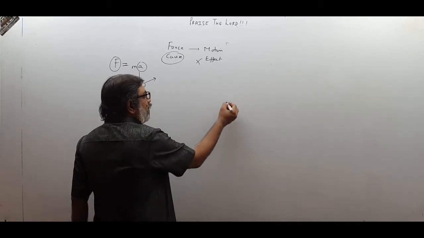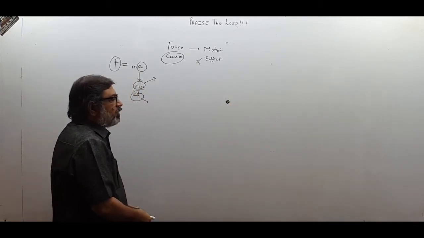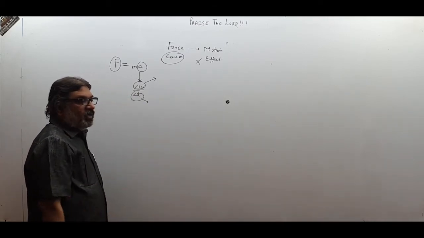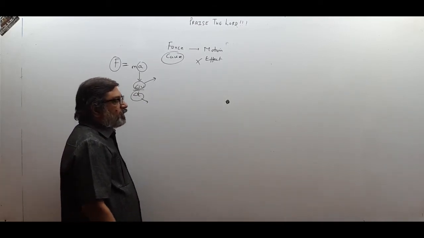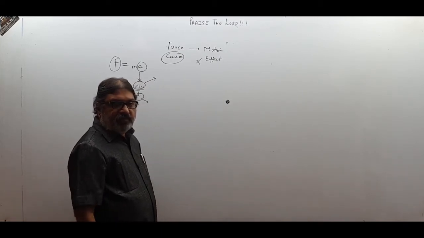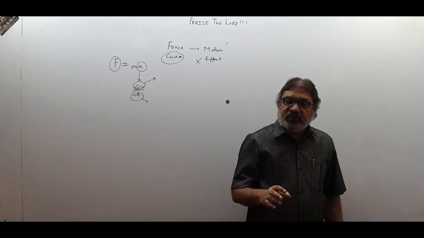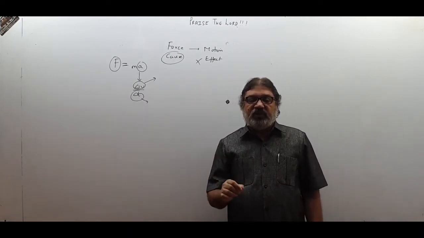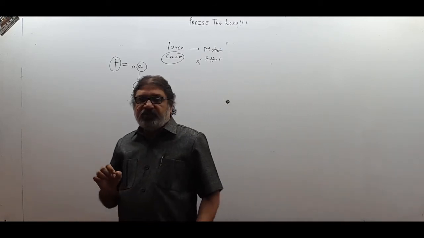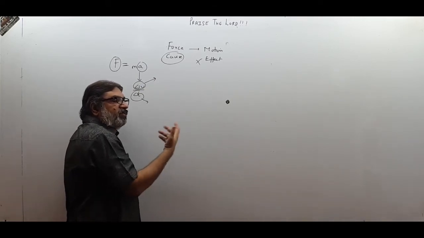See children, supposing an object is over here, right? Supposing this pen is lying over here, you think like this. Now I am standing over here. As I move towards the pen, the distance between myself and the pen is decreasing. So is the pen in motion with respect to me? We said a body will be in motion with respect to an observer if the observer finds its position is changing. So I am finding that the position of the pen is changing with respect to me.